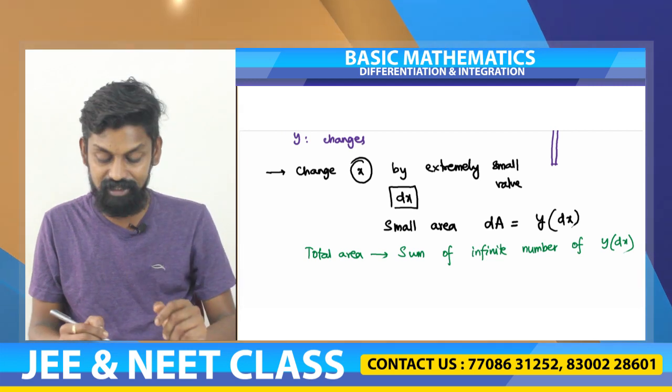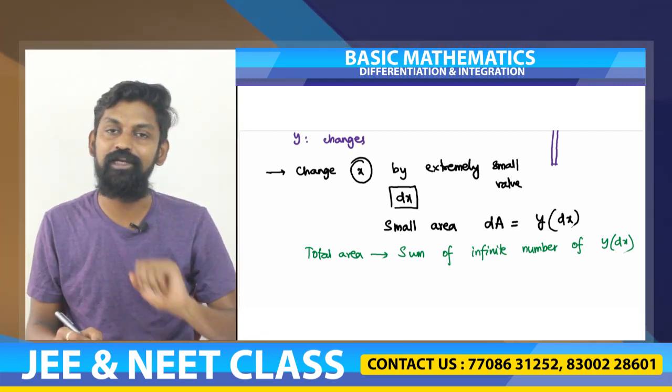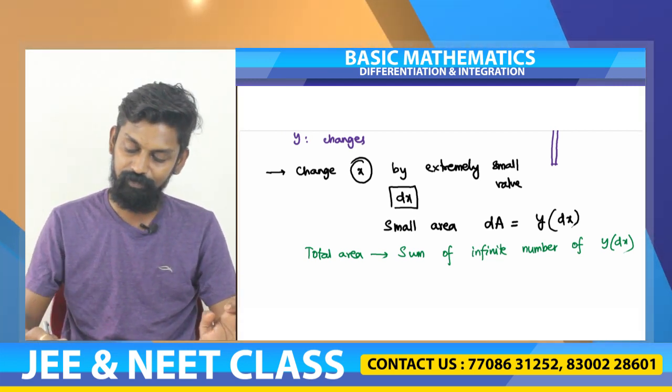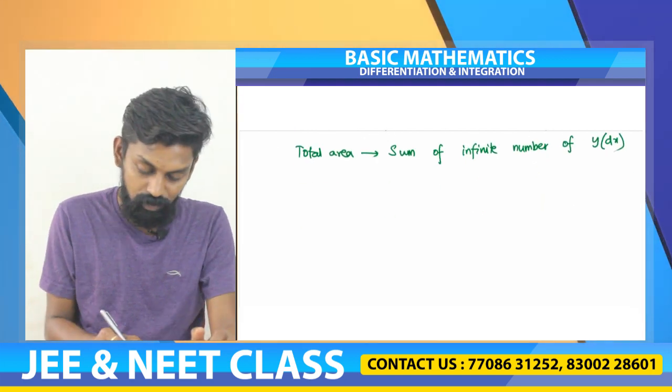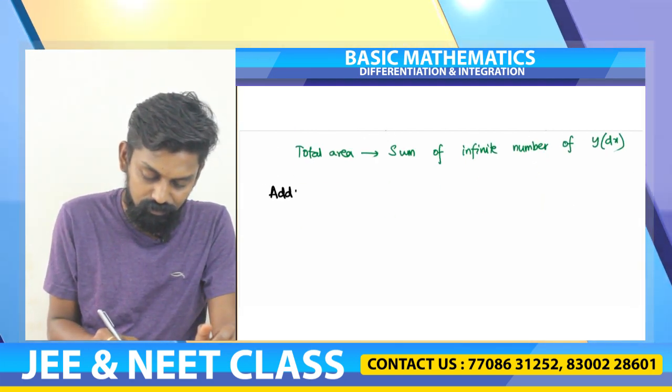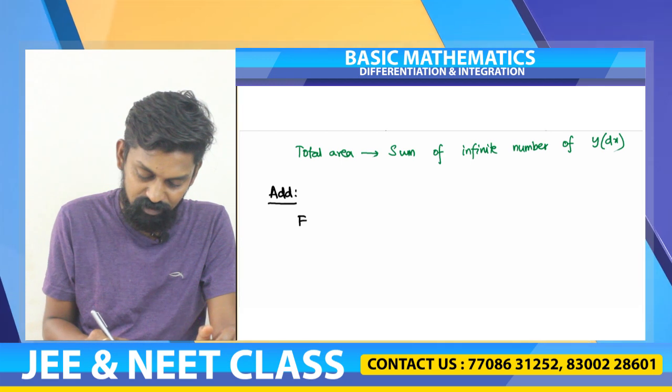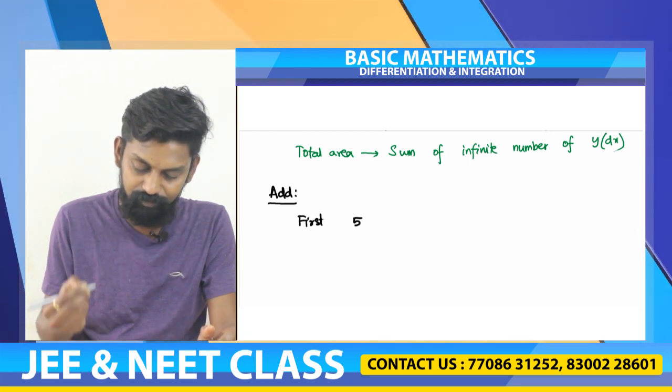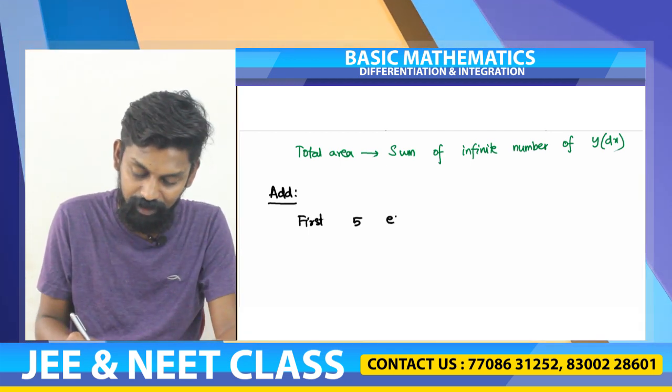So here the challenge is summing infinite values. See, for example, I have asked you to add the first 5 even numbers.